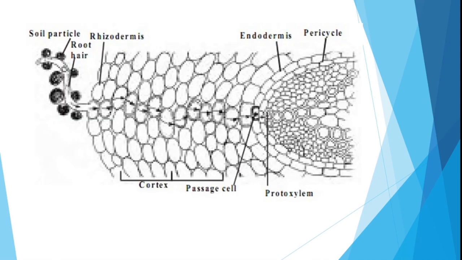This is a cellular diagram of the root which shows how water is entering into the root from the soil particle. So from the soil particle, the root hair absorbs water, it moves towards the cortex, then towards the endodermis, pericycle, and then it moves towards the protoxylem. So this is how upward movement of water occurs in roots.